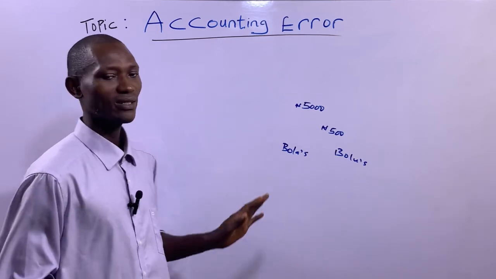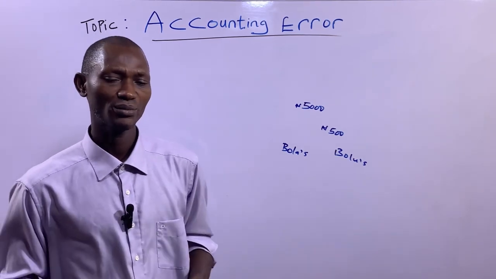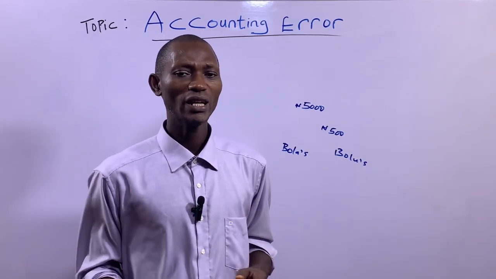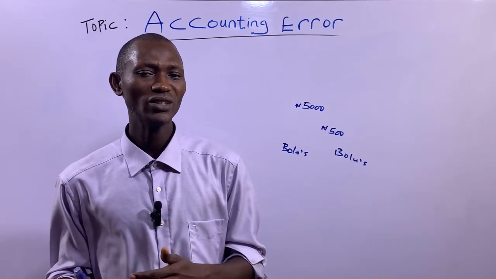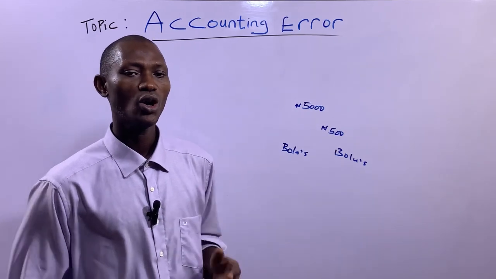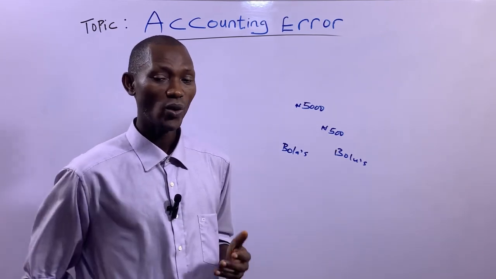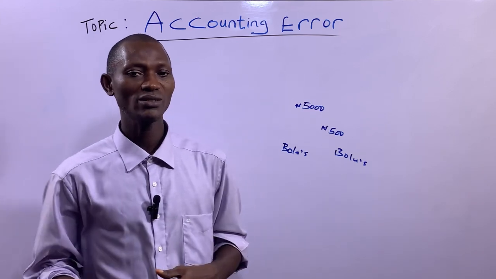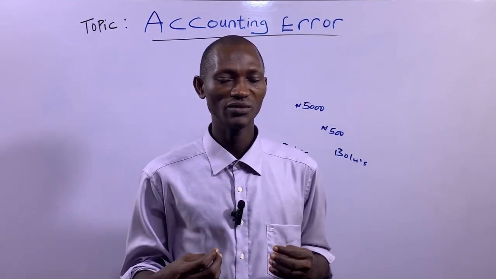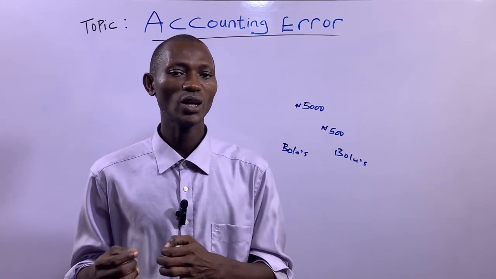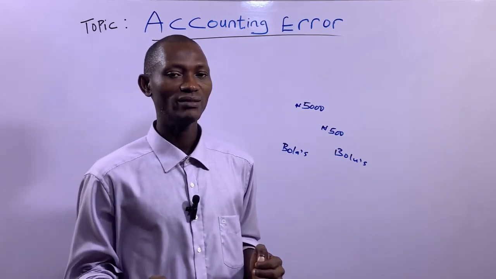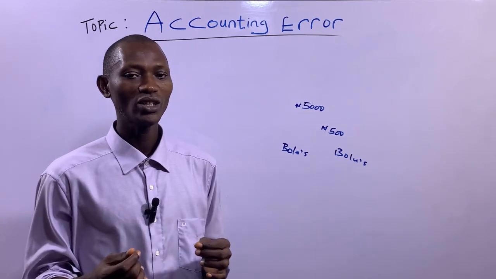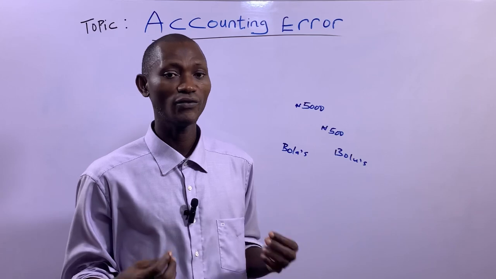So that's that. Now, with respect to error, error can be committed intentionally or unintentionally. When error is intentional, it means the accountant commits the error for his or her own advantage. And intentional error is the same thing as fraud.